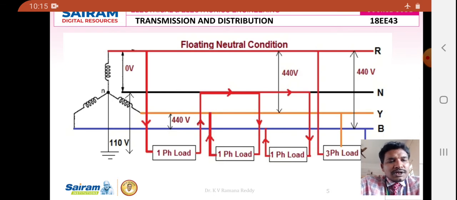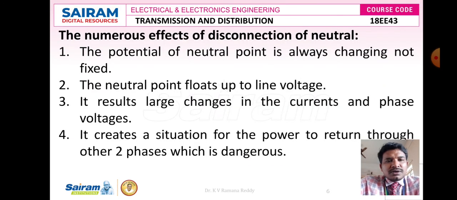So in this scenario, due to the opening of the neutral point, there is a flow of current from R phase to one single-phase load, then from that load to the neutral wire, then from the neutral wire to another single-phase load, then to Y phase, and again to the three-phase load. So it comes to the body of the three-phase load, and there it becomes a problem for existing electric shocks. There are numerous effects of the disconnection of the neutral point, because